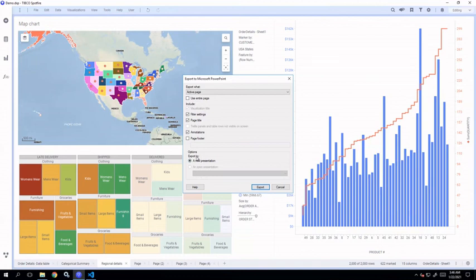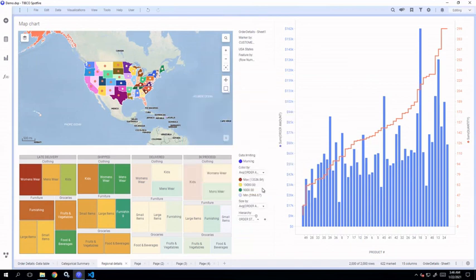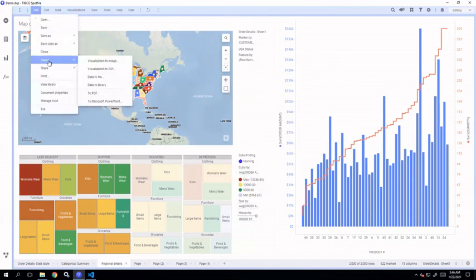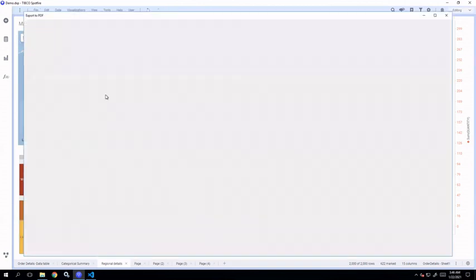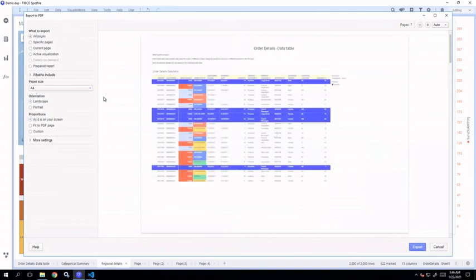Okay, now you can export it to a new presentation, or if you already have a presentation open, then you can select it from here, an open presentation. Select this option. If you have a presentation open, this option will be activated, and then you can export. The next is exporting to PDF. So here you can export your analysis into PDF format.